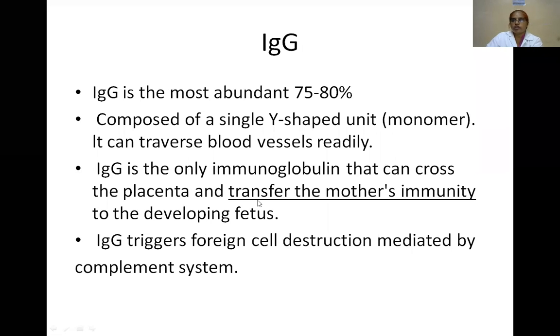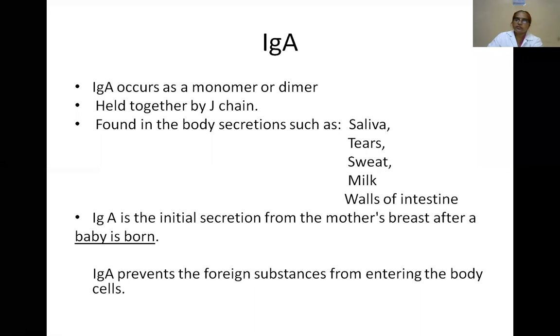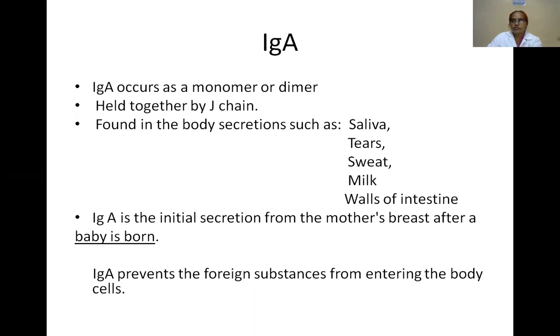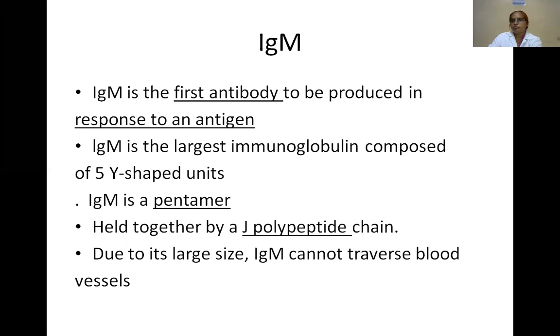It contains gamma heavy chains. IgA contains alpha type of heavy chains. It is mainly present in saliva, tears, sweat, milk, and walls of the intestine. Initially secretion occurs from the mother's breast after a baby is born.